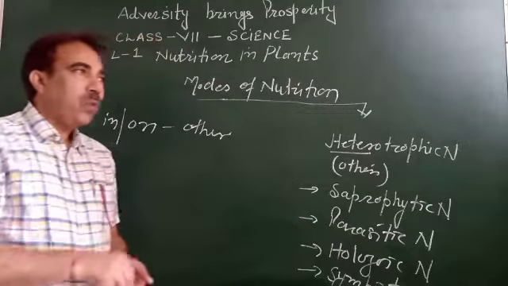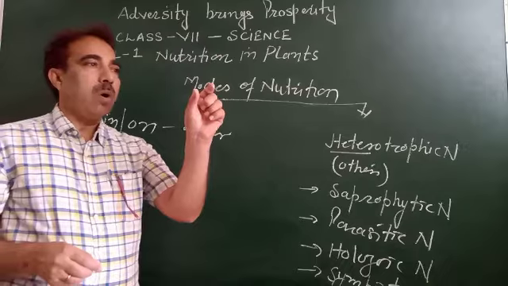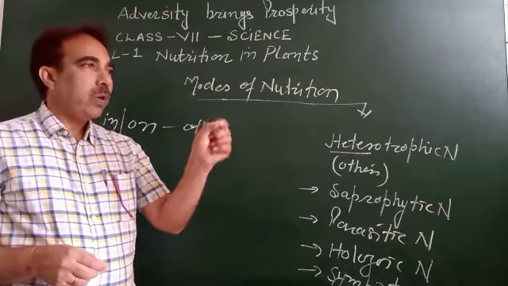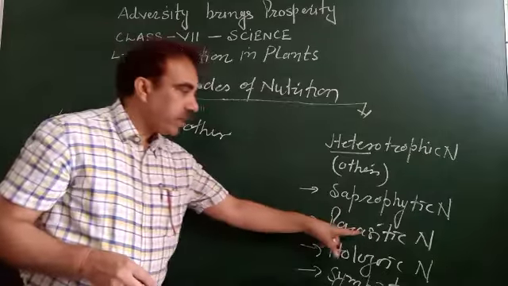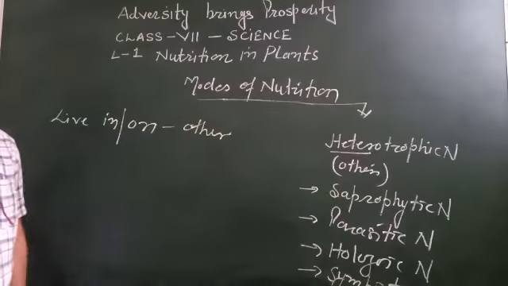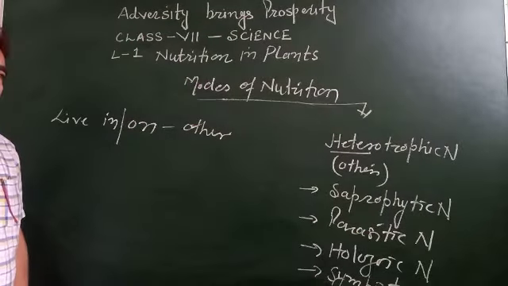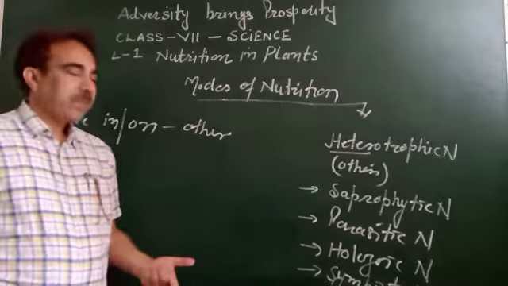They get their food from that particular organism on which or in which they are living. This mode of nutrition is called parasitic mode of nutrition, and this kind of living organism is called a parasite.